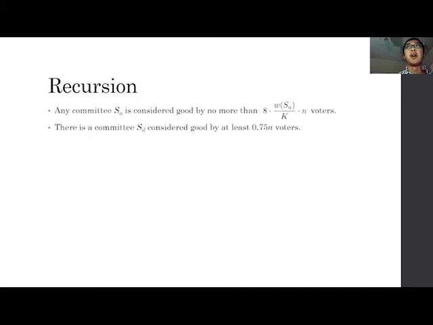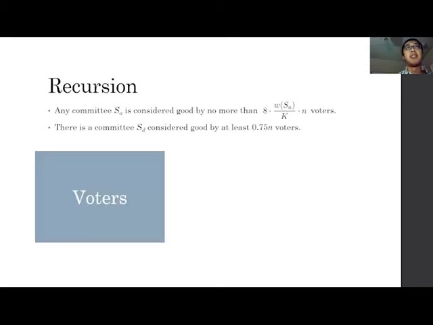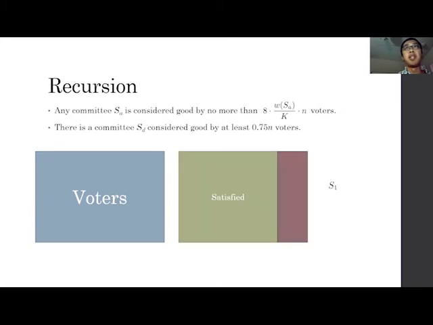So we have these two observations, and our algorithm is as follows. So this is the set of voters, and we know there is a committee SD considered good by at least 3 quarters of them. So we pick that committee into our solution as S1.